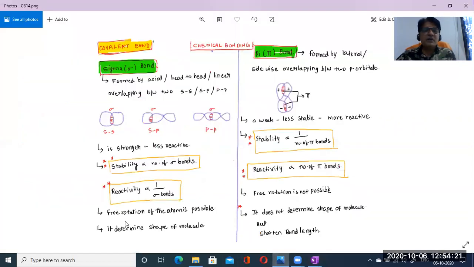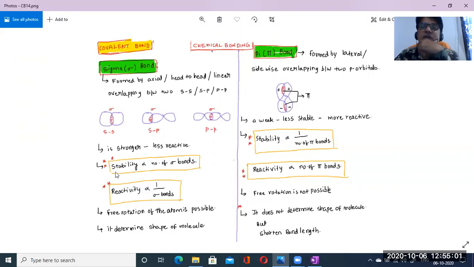Okay. Next, free rotation of the atoms is possible in sigma bonds. But what about pi bonds? There is no free rotation, because they overlap sidewise. But what about over here? S and S, S and P, P and P, whenever they overlap axially, then rotation is possible, isn't it? And here free rotation is not possible. And pi bond stability is inversely proportional to the number of pi bonds.